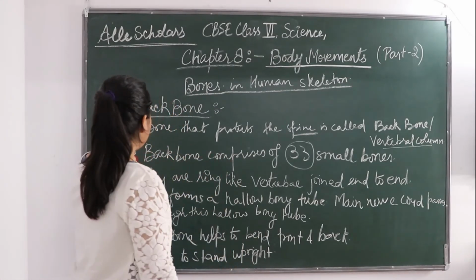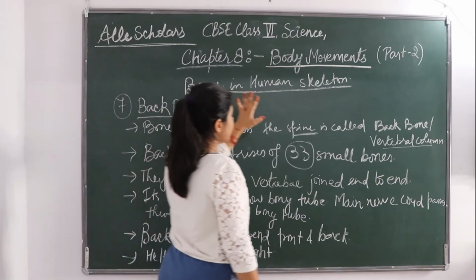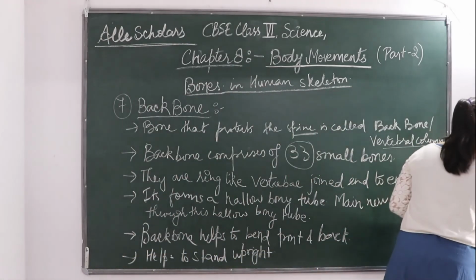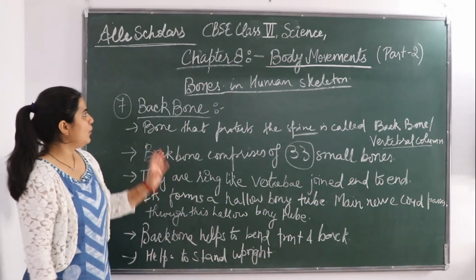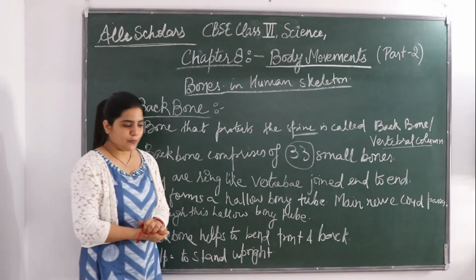So we have discussed all the seven bones in the human skeleton. This was all for part 2. Here I finish part 2 of chapter 8, the body movement.